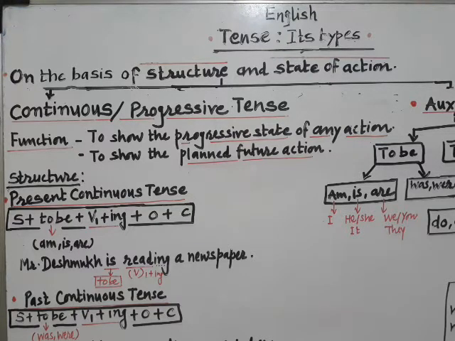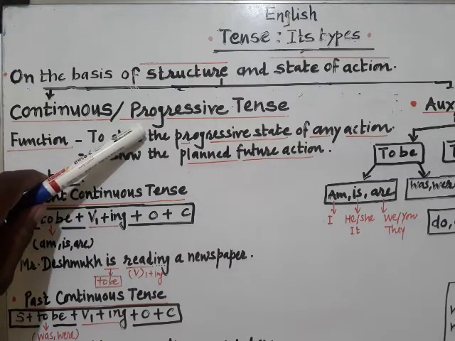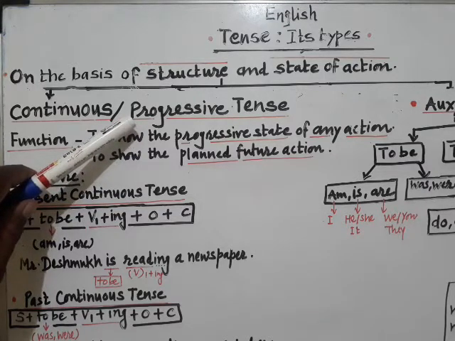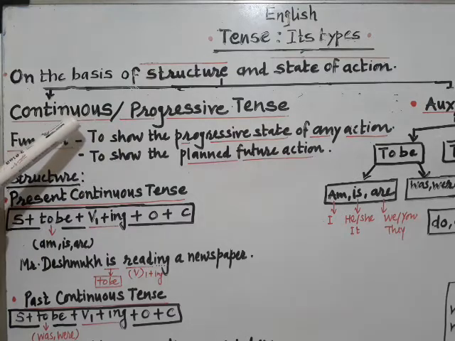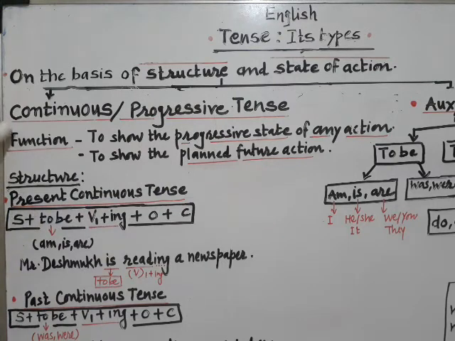But when that action is halfway, or when it is half finished, or in other words, it is in a progressive state, which is neither completed nor not yet started, in such a situation you have to discuss, you have to write, and you have to inform in continuous or progressive tense form. Now, what continuous or progressive tense form performs or functions, that we need to know.